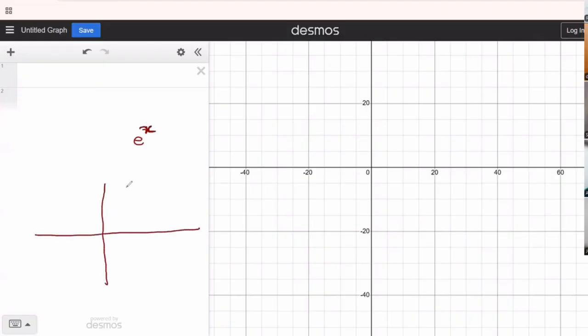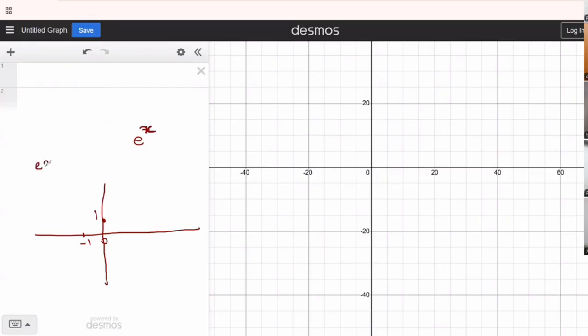0. Very good. What is e power 0? It will be 1. Right. It's an exponential graph. And maybe if I substitute -1, what will happen? 1 by e. Yes, 1 by e.